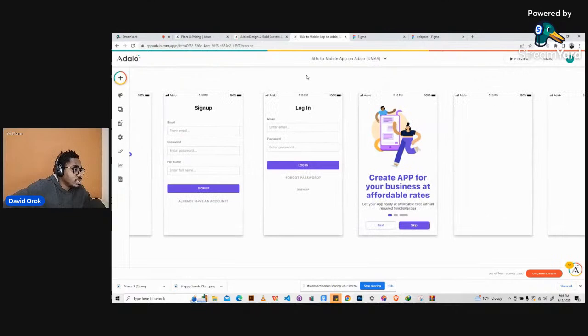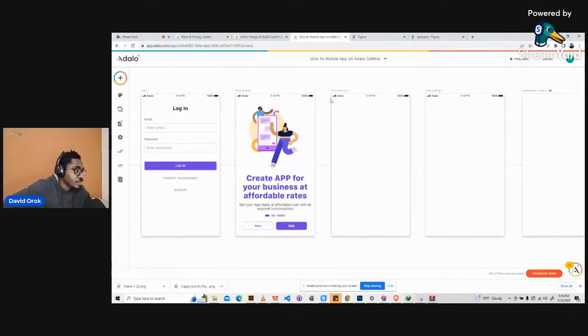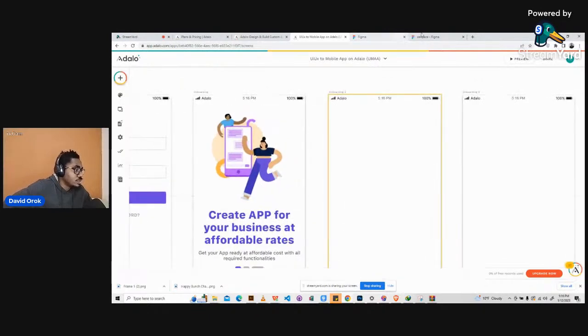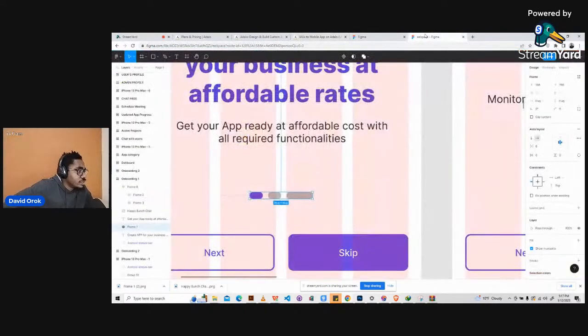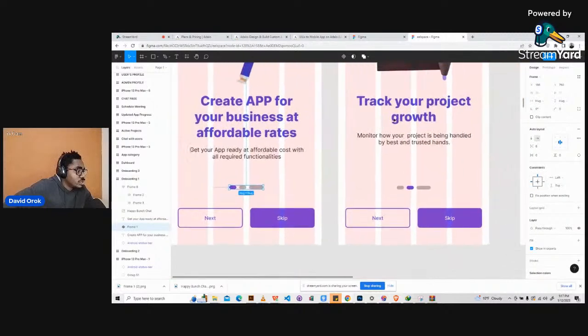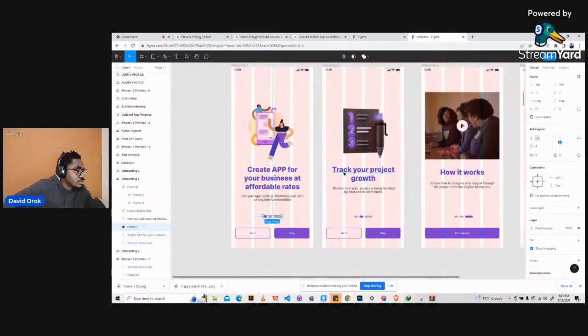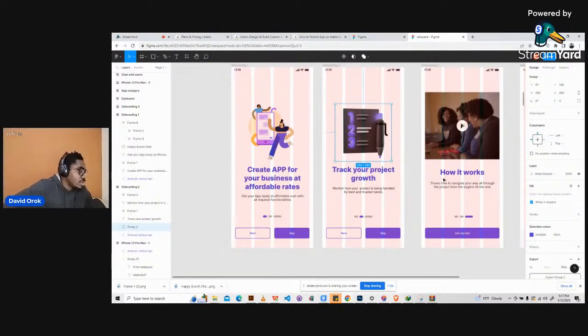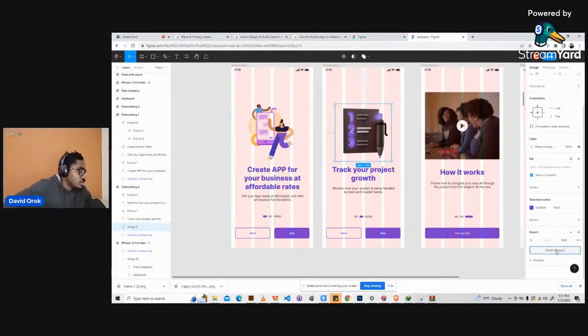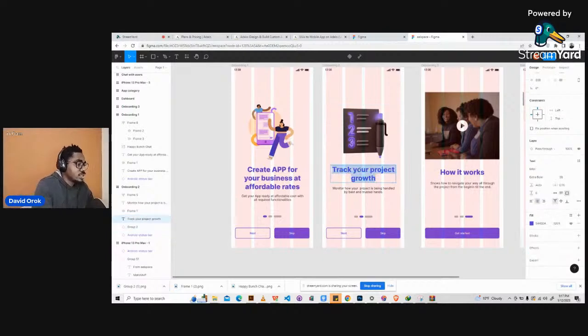Okay, so let's go ahead and then let's go to onboarding screen 2. Let's see what we have here in the Figma design for onboarding screen 2. So we have here track your project growth. I'll click on the image like we did before. Then I will scroll down here. Then I'll export the group. So I've downloaded that particular image. Then I will copy this text that says track your project. It is extra bold and it is 36 and it's center aligned.